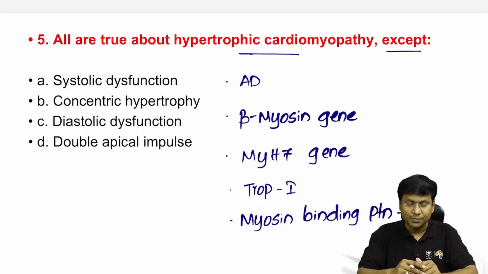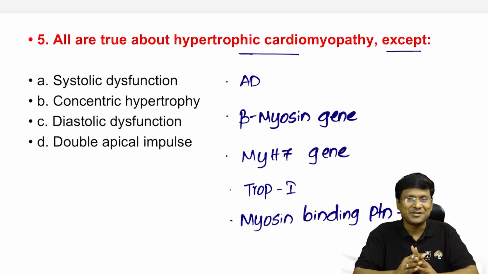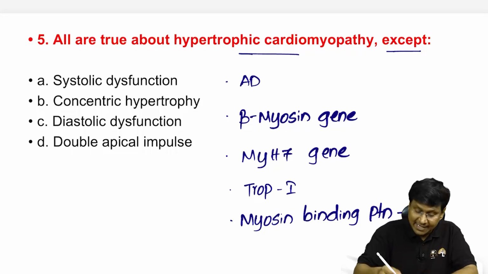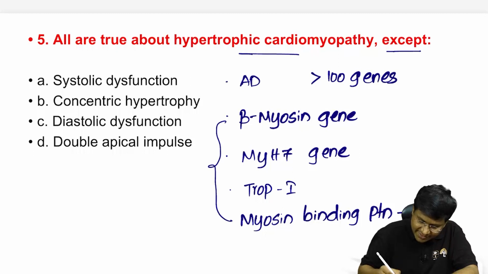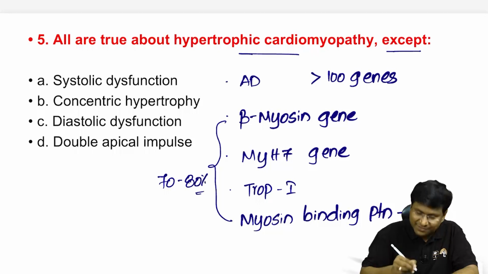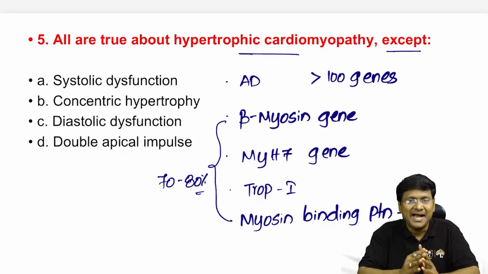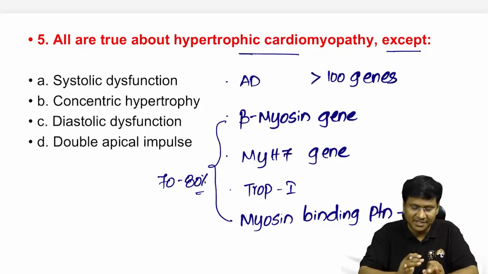Right, myosin binding protein C. These are the proteins which are defective in cases of hypertrophic cardiomyopathy, and more than 100 genes are defective. Out of these genes, they constitute 70 to 80% of the causes of hypertrophic cardiomyopathy. And among all the types of cardiomyopathies, like you have dilated cardiomyopathy, hypertrophic cardiomyopathy and restrictive cardiomyopathy.